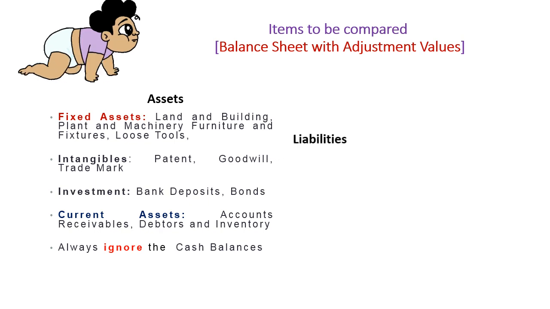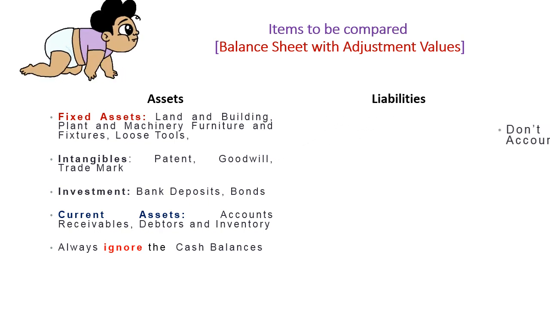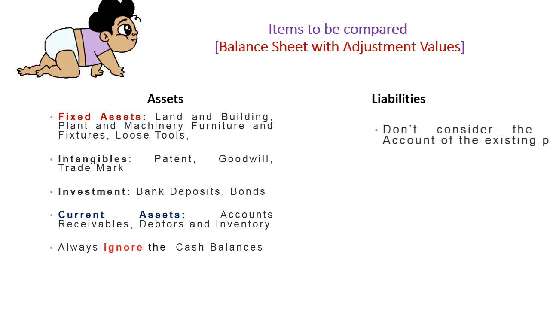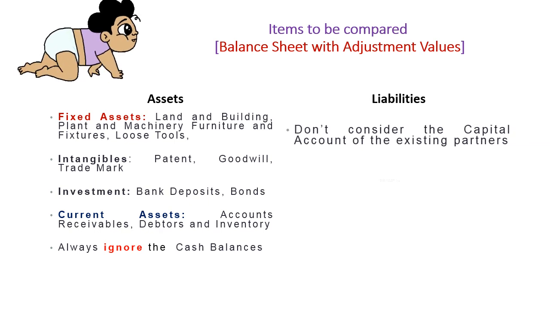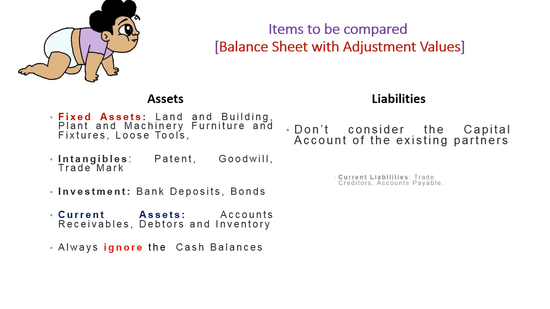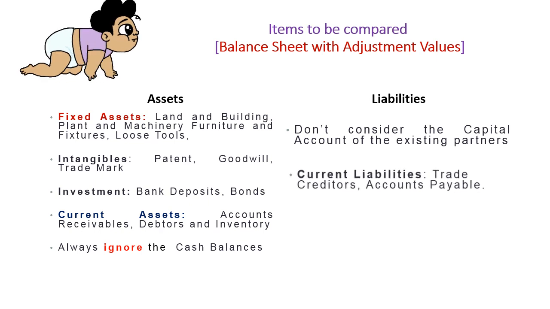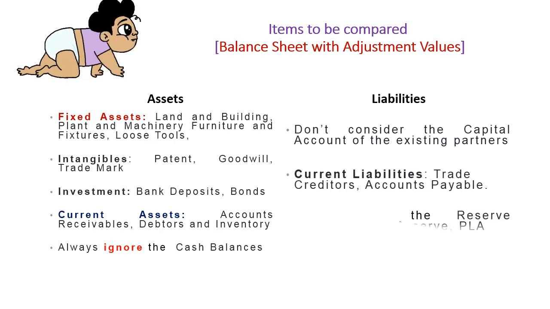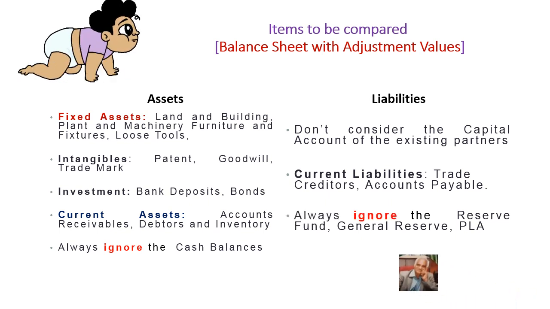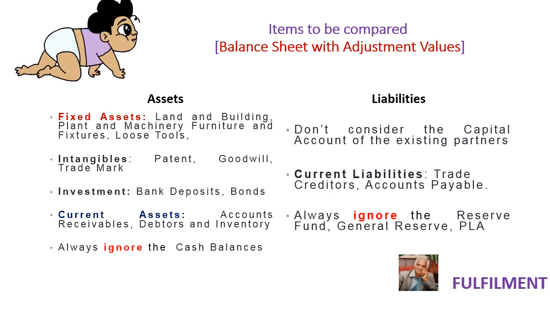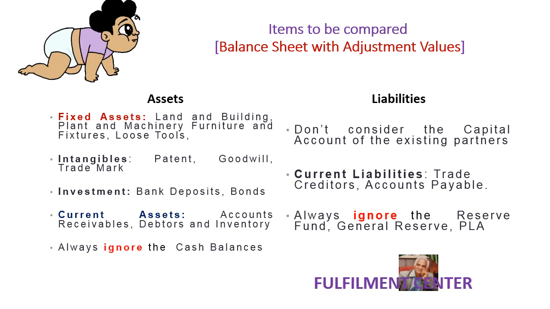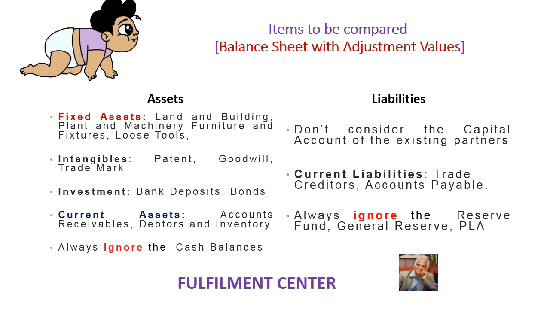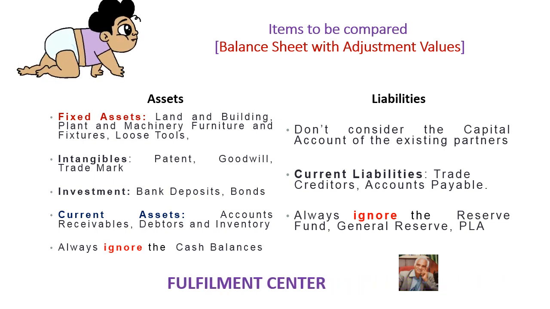Switch over to the liability side. What are the items you have to keep in mind? Don't consider the capital account of existing partners, naturally. Avoid taking the reserve fund, but consider the current liabilities such as trade creditors, accounts payable, short term. Always ignore the reserve fund, general reserve. These belong to the existing partners, and the incoming partner does not have the right to claim on that. So these are the items you have to keep in mind for comparison.